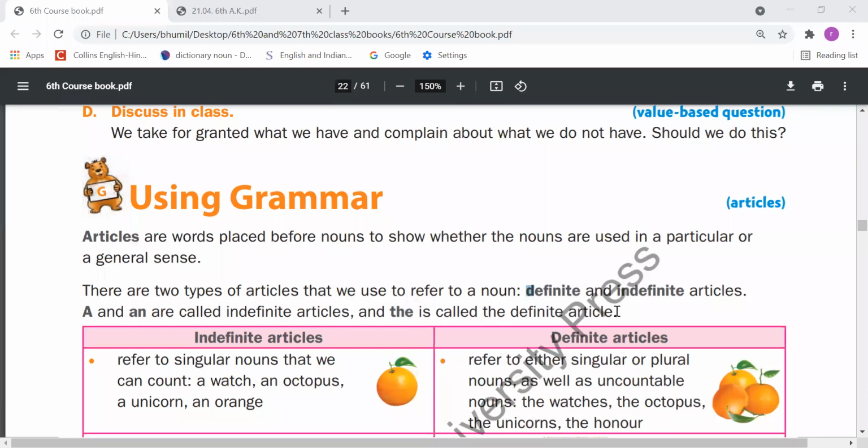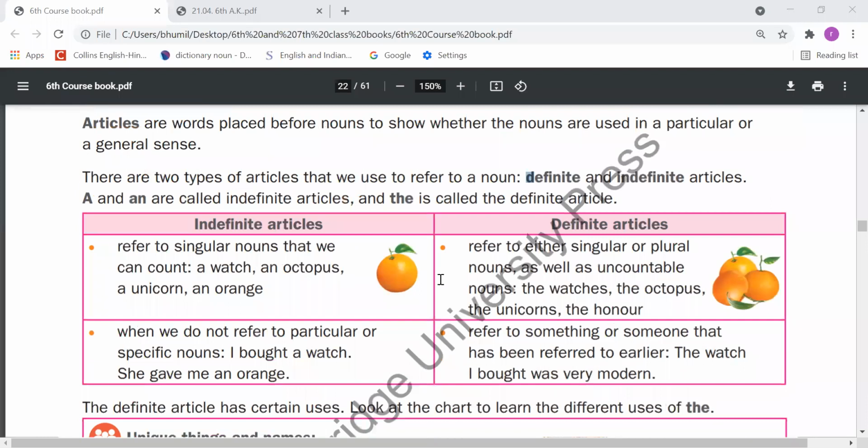So in that condition, when a noun is definite, definite means when listener and speaker both know about whom or what we are talking. So that is a definite noun. But when either listener or speaker doesn't know which thing we are talking about, that is indefinite, right? So this is definite and indefinite. When nouns are definite, we should use the. When nouns are indefinite and those nouns are singular, in that condition we should use either a or an, right? So let's read some more points regarding this.